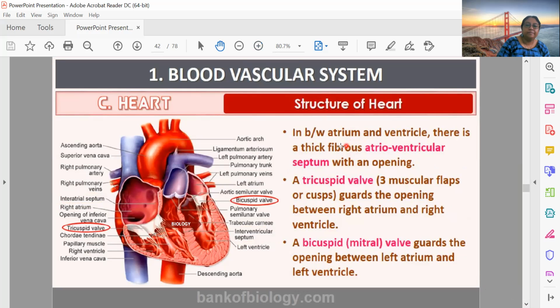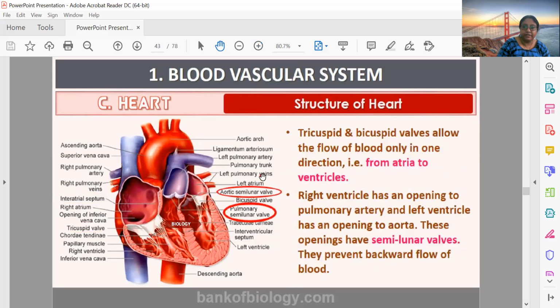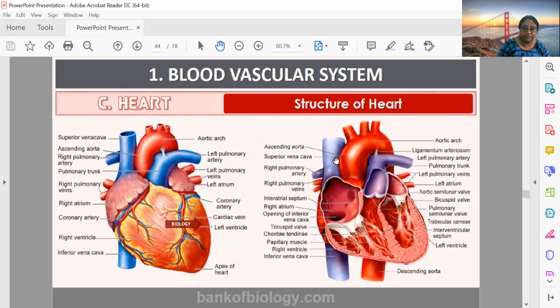In between the atrium and ventricle, the whole part is not open. There is an atrioventricular septum, and in that septum there is a small opening. The tricuspid valve will be there between the right atrium and ventricle, and the bicuspid valve will be present between the left atrium and ventricle. They will prevent the backflow. Whereas the ventricle openings are guarded by semilunar valves. So this is the structure of the heart.